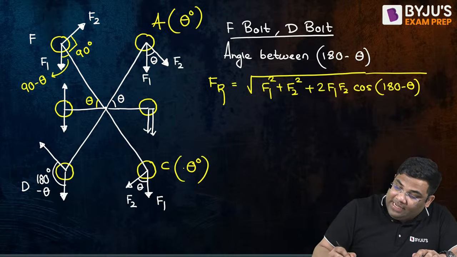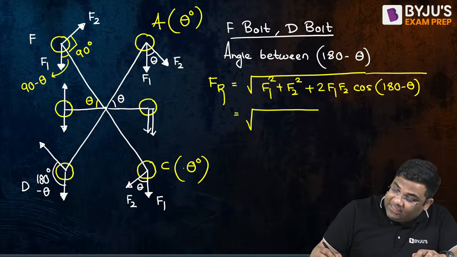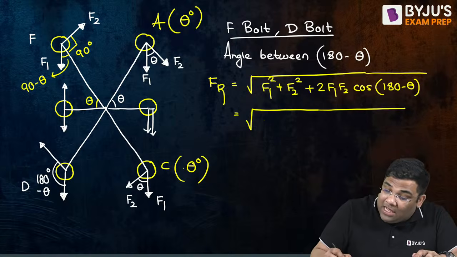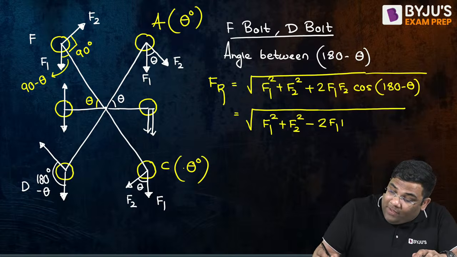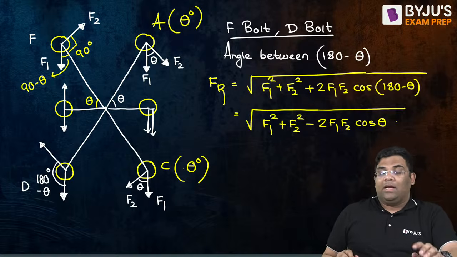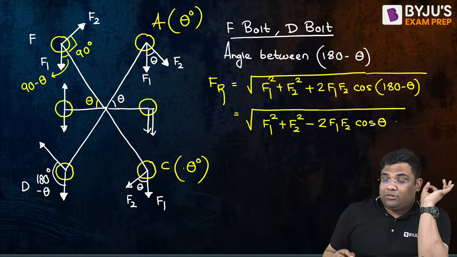And cos 180 minus theta is minus cos theta. So this will become F1 square plus F2 square minus 2F1 F2 cos theta. Yes or no? Minus 2F1 F2 cos theta.